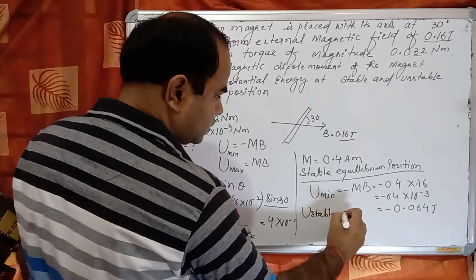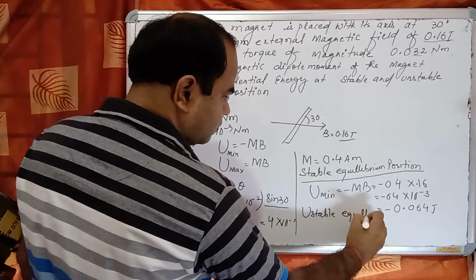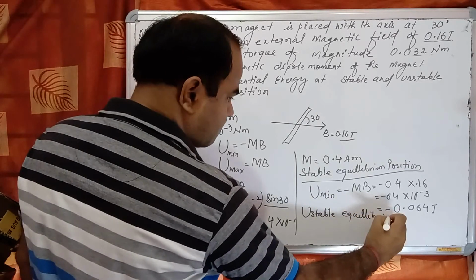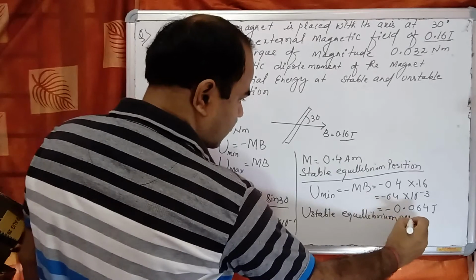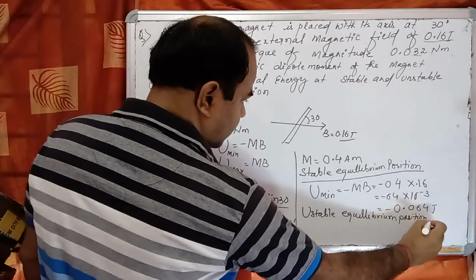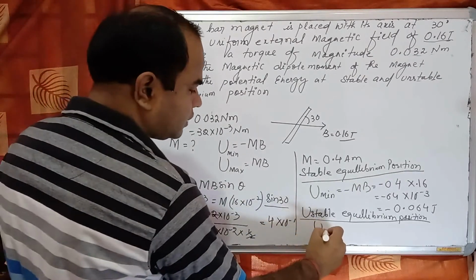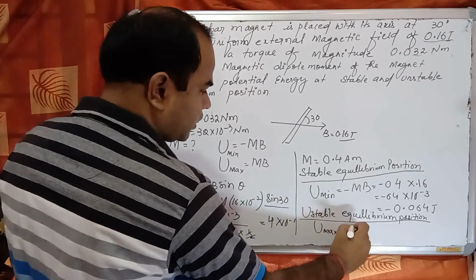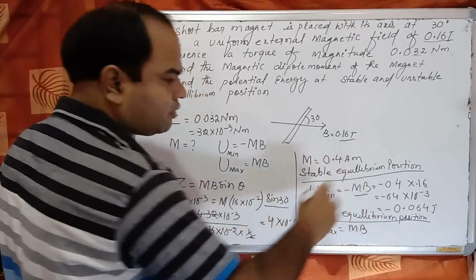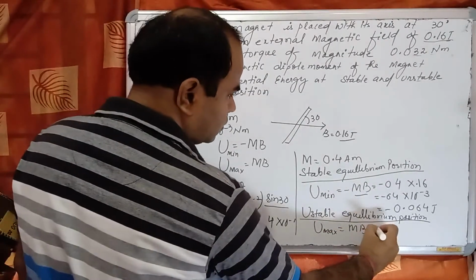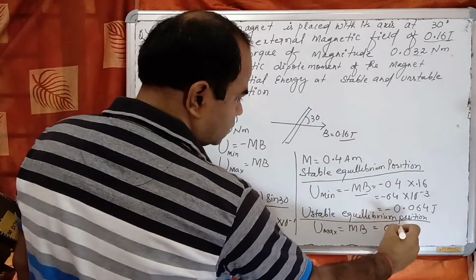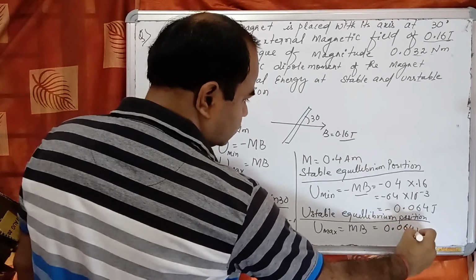And at unstable equilibrium position, U is how much? U is maximum, that is equal to mB. Taking the value of mB, it will be 0.064 joule.